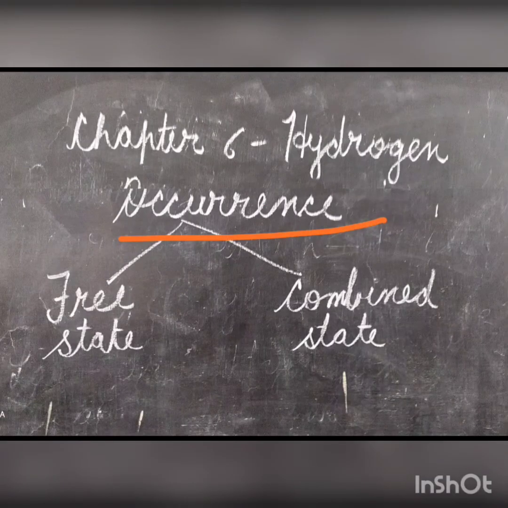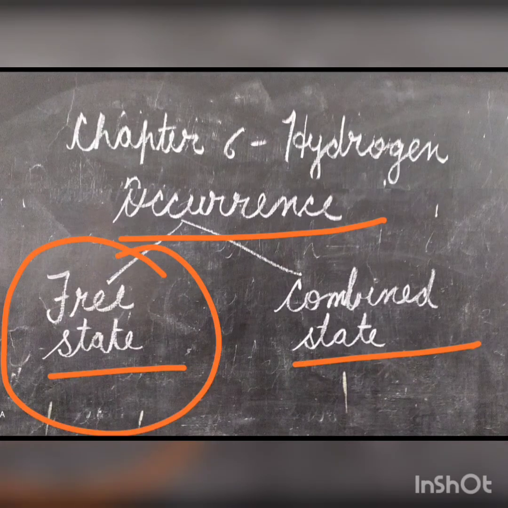Occurrence. Hydrogen occurs in free state as well as in combined state. In free state, hydrogen is found in traces in the Earth's crust and atmosphere. Volcanic gases contain 0.025% of it, the Earth's crust 0.98%, the Earth's atmosphere 0.01%, and the atmosphere of the Sun and stars also contain hydrogen in large amounts.